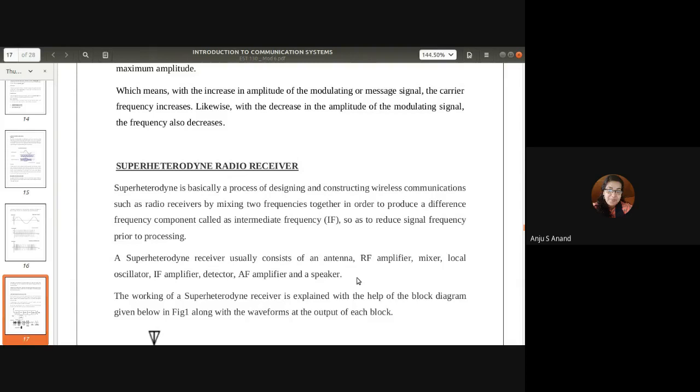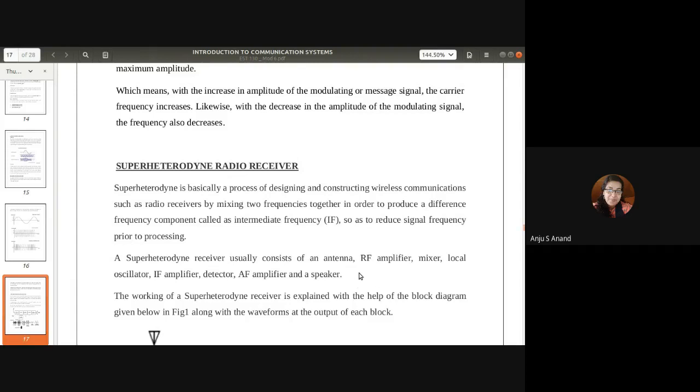Combining the radio frequency and the locally generated frequency produces a different frequency, then a filter passes only the lower frequency component and filters out the higher one. That lower frequency is known as the intermediate frequency or IF.